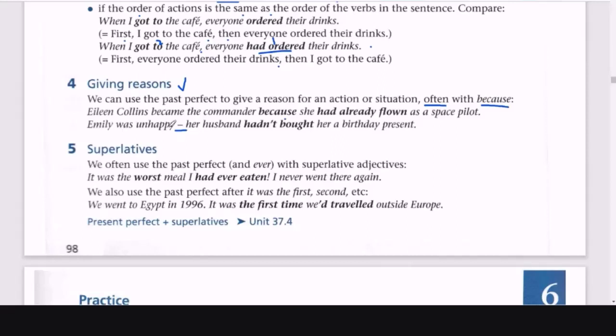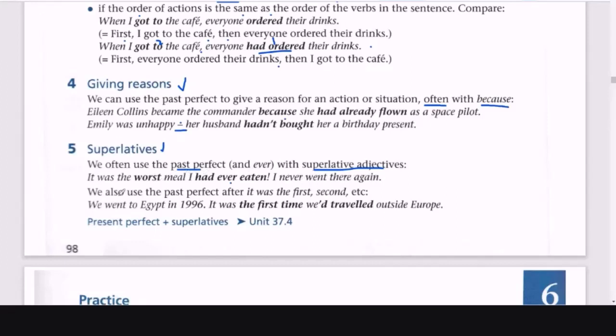Okay, this basically means because. Okay, you're giving an explanation, right? And with the superlatives, okay, remember the superlatives, the most, the best, the worst. We use the past perfect sometimes with the superlative adjectives. For example, it was the worst meal, peor comida que I had ever eaten. This is in my life, right? All my life, the worst. I never went there again.